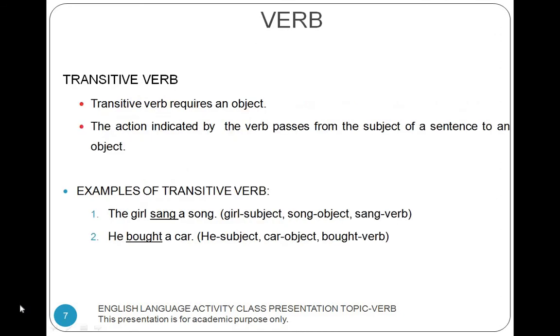Transitive verb. A transitive verb requires an object. The action indicated by the verb passes from the subject of a sentence to an object. Examples of transitive verb: The girl sang a song. In this sentence, the word girl is the subject, the word song is the object, and the word sang is a verb. He bought a car. In this sentence, the word he is the subject, the word car is the object, and the word bought is a verb.